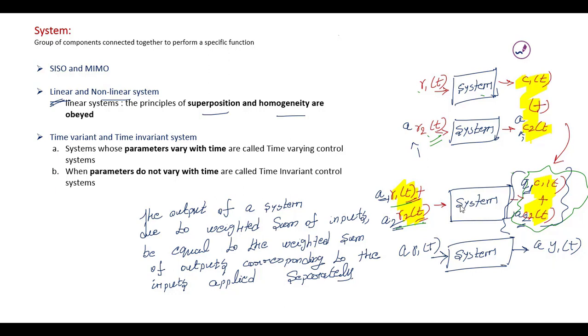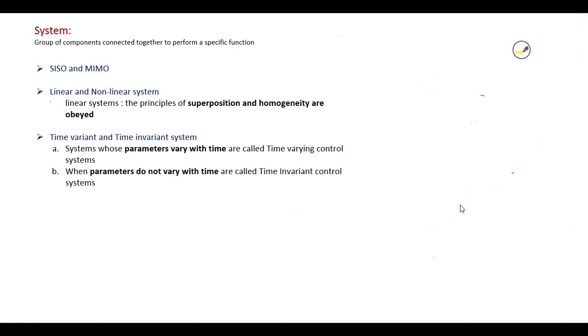So on the whole, a system is said to be linear when it obeys the principle of superposition and homogeneity. If the system does not obey superposition and homogeneity, then the system is said to be a non-linear system.